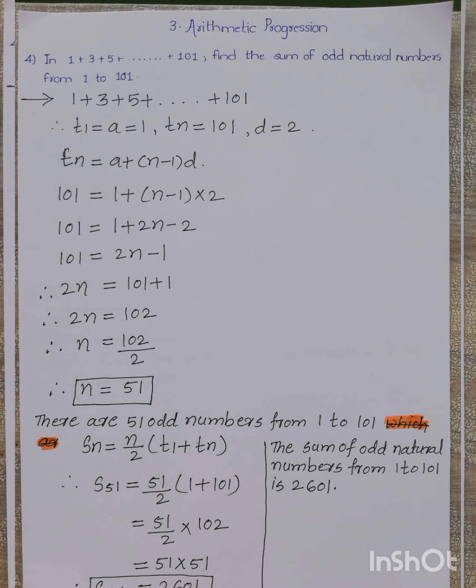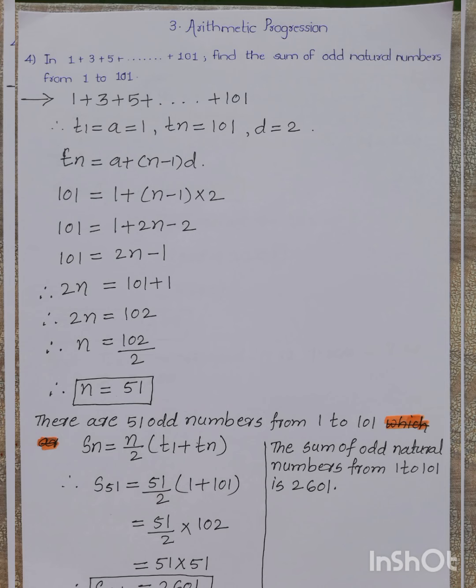Okay. So by using the formula Tn is equal to a plus (n minus 1)d, we can put here Tn, which is the last term of this AP, as 101, a is equal to 1 and the common difference is 2. So by putting it, we get here n is equal to 102 divided by 2. It means n is equal to 51. Means there are 51 odd natural numbers from 1 to 101, and we have to find the sum of all odd numbers, means the sum of these 51 odd numbers.